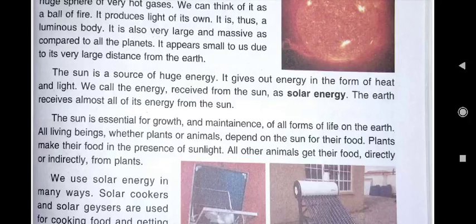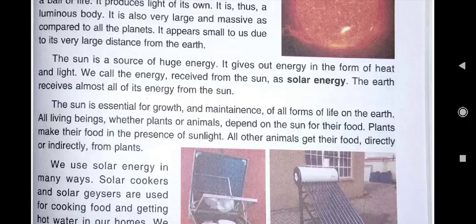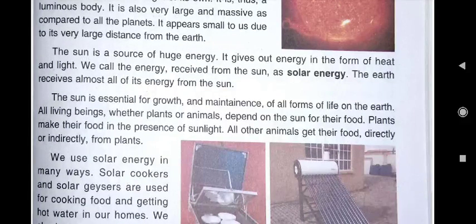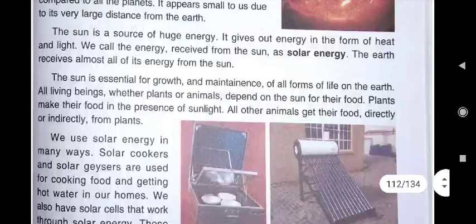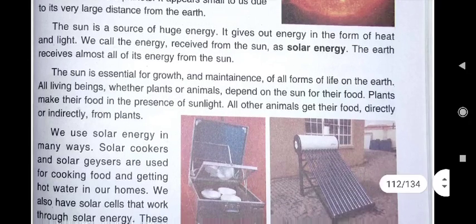It is also very large and massive as compared to all the planets. The sun is very huge as compared to all the 8 planets. It appears small to us. Why? Because of its very large distance from the earth, although it is the nearest star to earth. Other stars we see only as a twinkling or a small dot because they are very far away from us. The sun also appears small to us due to its very large distance from the earth.